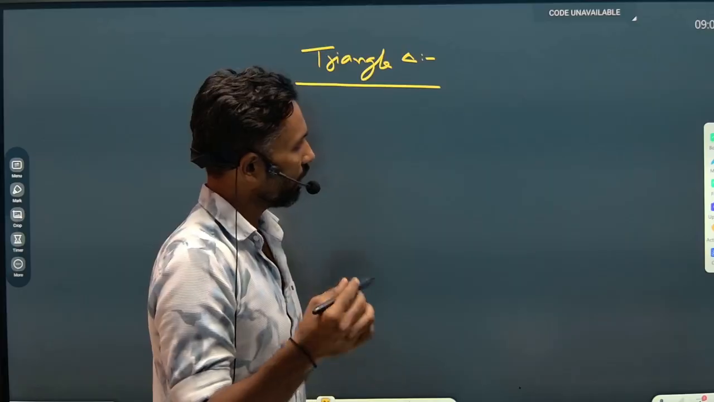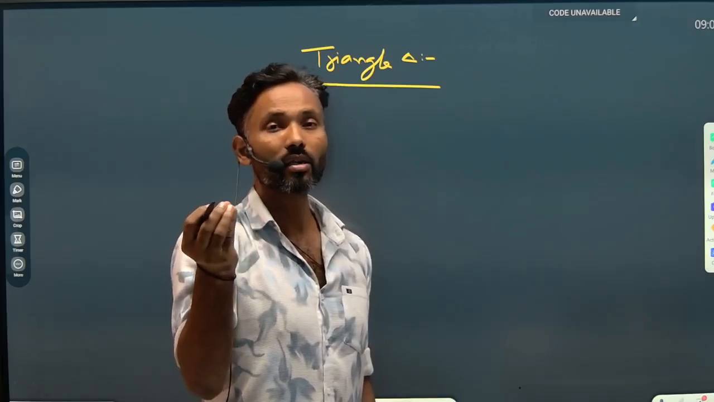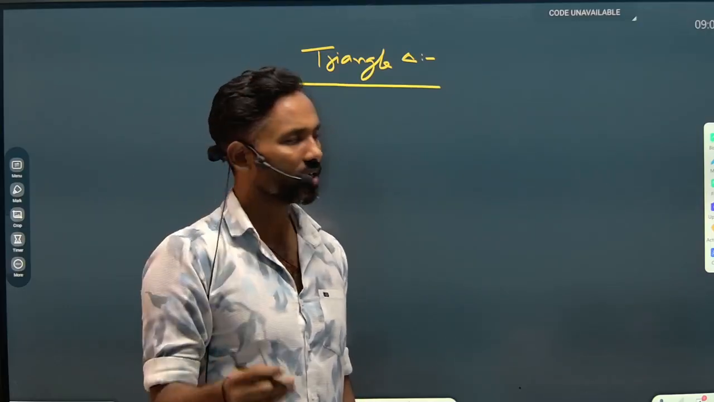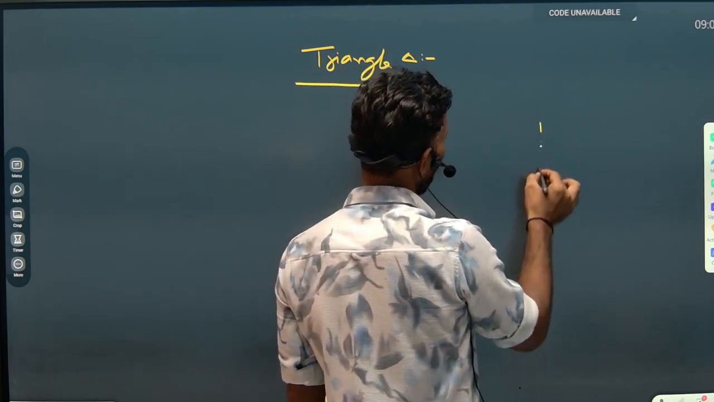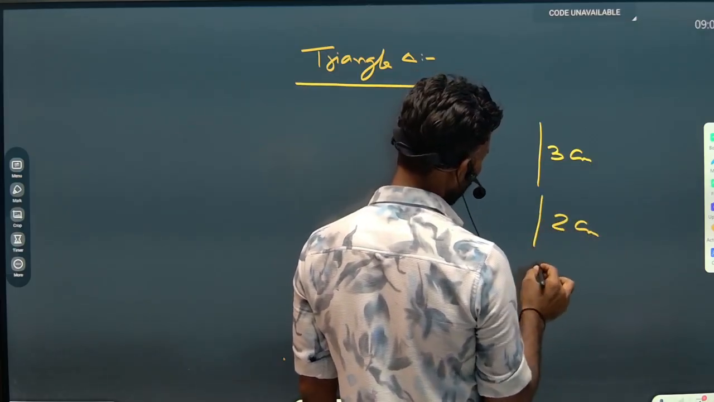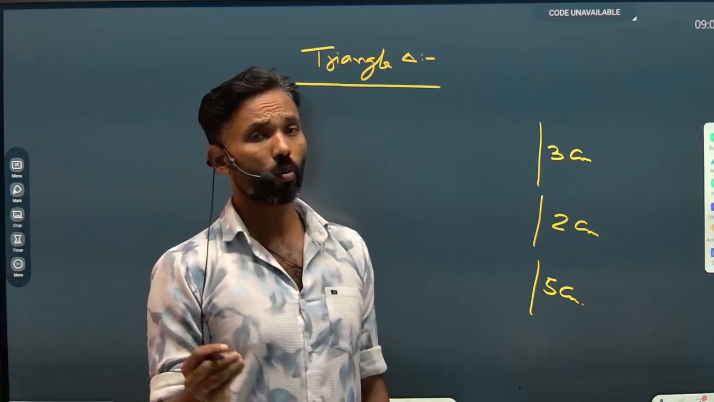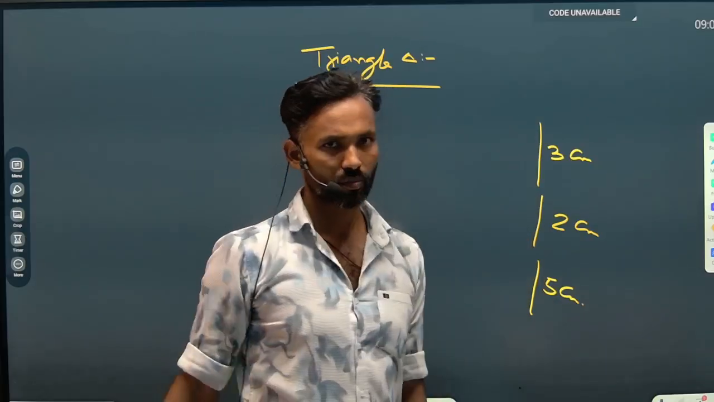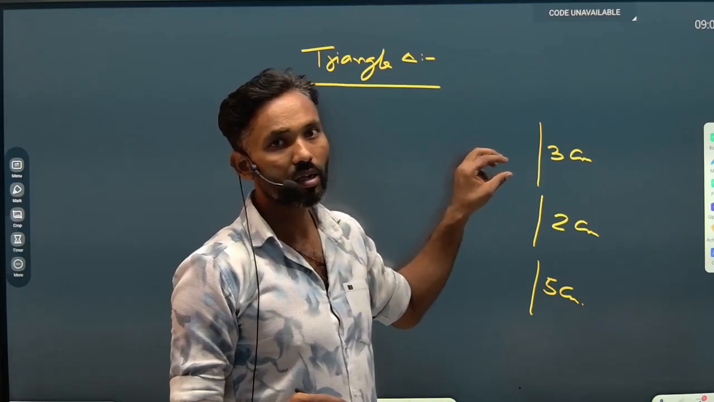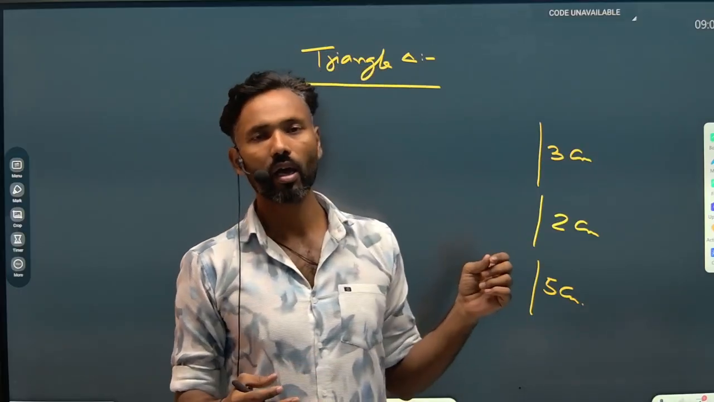Suppose I'm providing you the lengths of three line segments. As we know, we need three line segments just to construct a triangle, to bound an area with the help of three sides. Suppose the length of the first is 3 centimeter, the length of the second is 2 centimeter, and the length of the third line segment is 5 centimeter. Is it possible to form a triangle with these three line segments? I would say no. We can't construct a triangle with the help of these three line segments.